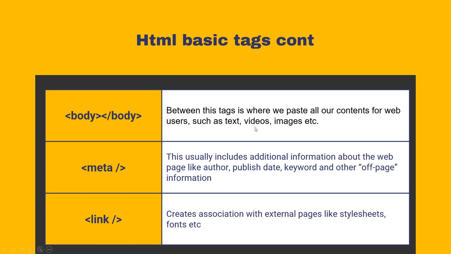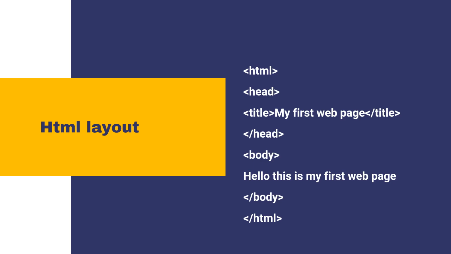We have the meta. We use the meta to keep some information that is actually off-page, like the author, the keywords, and some other things like that. Then we have the link. We normally use it to create a connection with an external style sheet, fonts, and the like, but we're not going into that now. When we get there, I'll explain better.